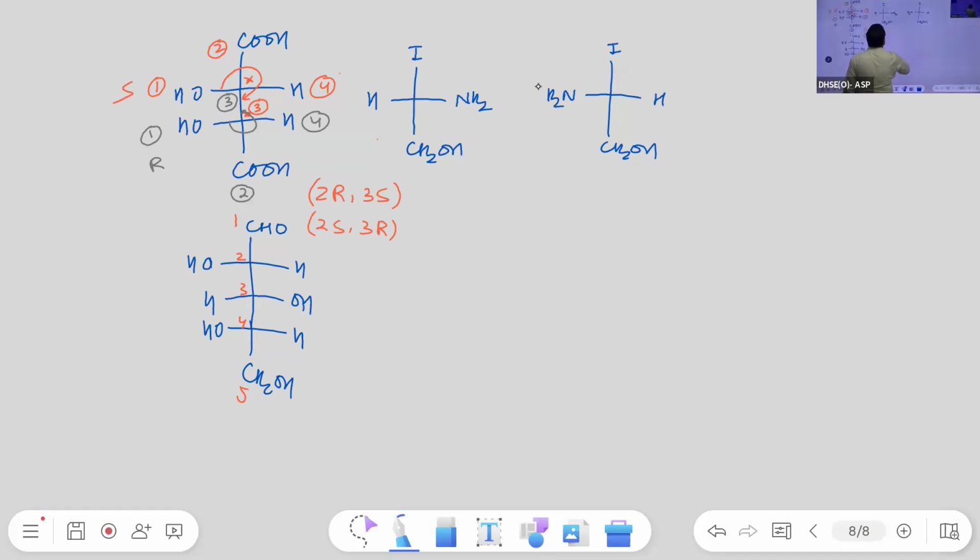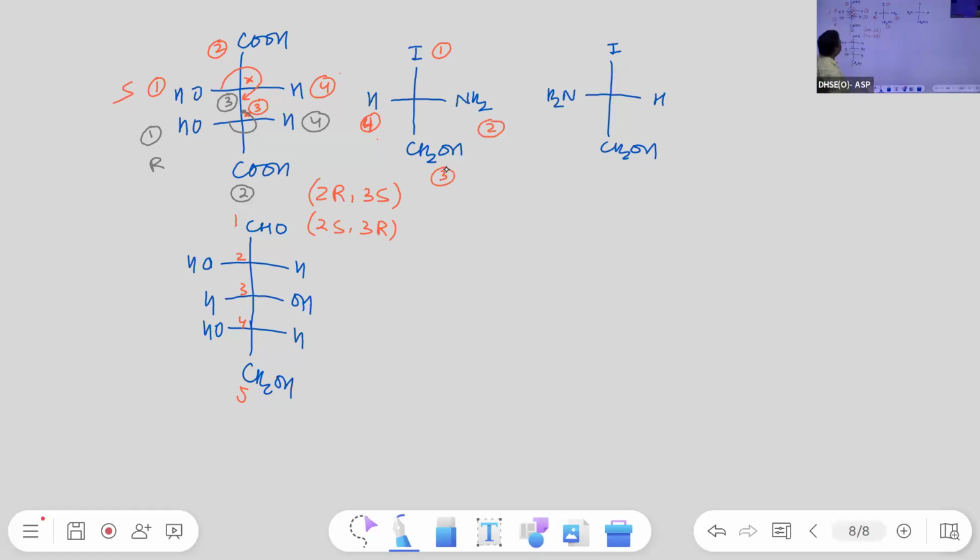Okay, now come to this. The lowest priority group is hydrogen, 1, then carbon, nitrogen, iodine. So highest mass is iodine. Okay, and second nitrogen, third carbon, and hydrogen is fourth one.